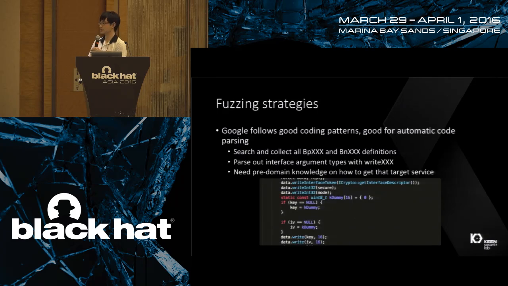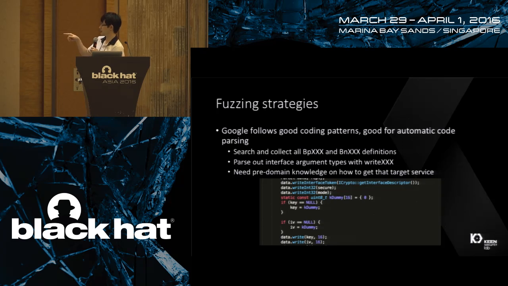So after introducing the binder architecture, we now have some ideas to do some fuzzing. Fortunately, the Google developers, the programmers at Mountain View, follow good coding patterns. So we can do an automatic static code parsing to determine, for each binder interface, for each binder service interface, which kind of parameters they will accept. We will search and collect all BP class and BN class definitions, and we will parse out the interface arguments.